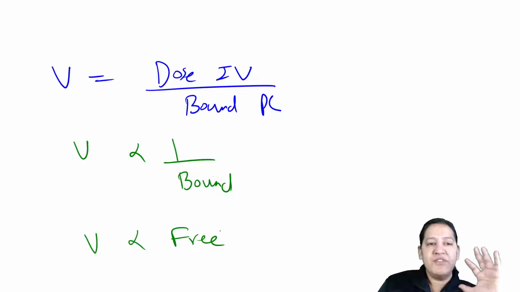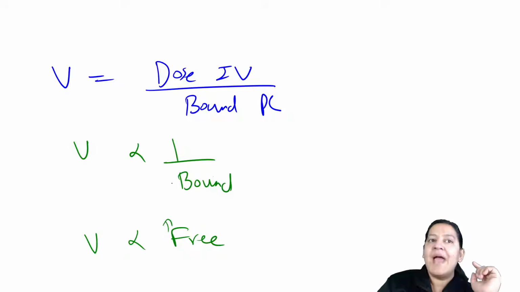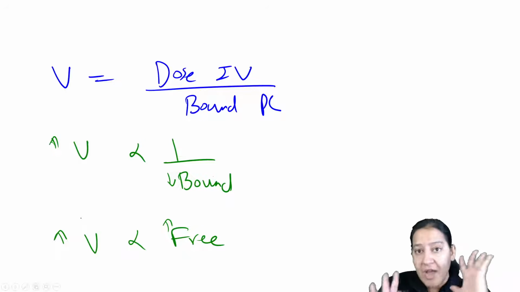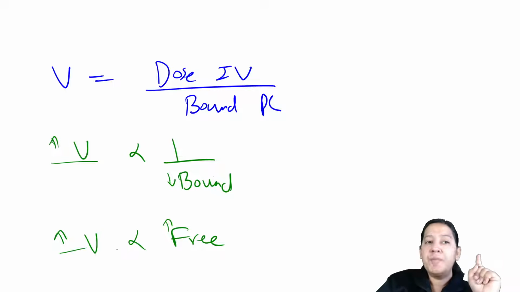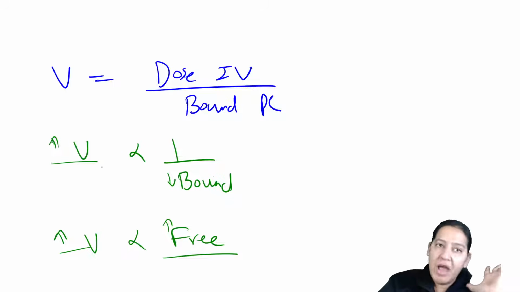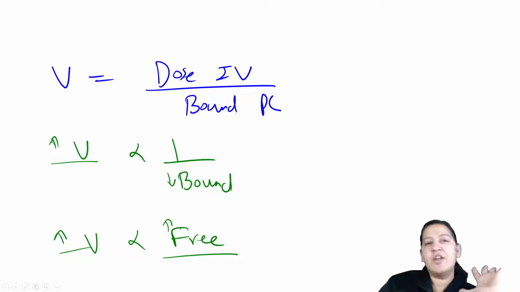So the drugs which have more free form and less bound form will have high volume of distribution. If you want high volume of distribution, there should be high free form. And if you have low volume of distribution, you have low free form. It is directly proportional. Everyone give me a thumbs up.